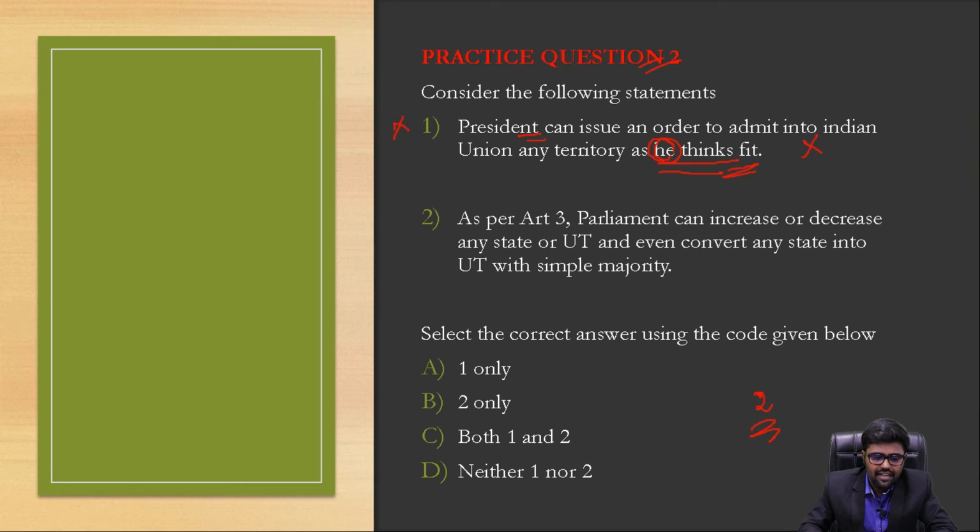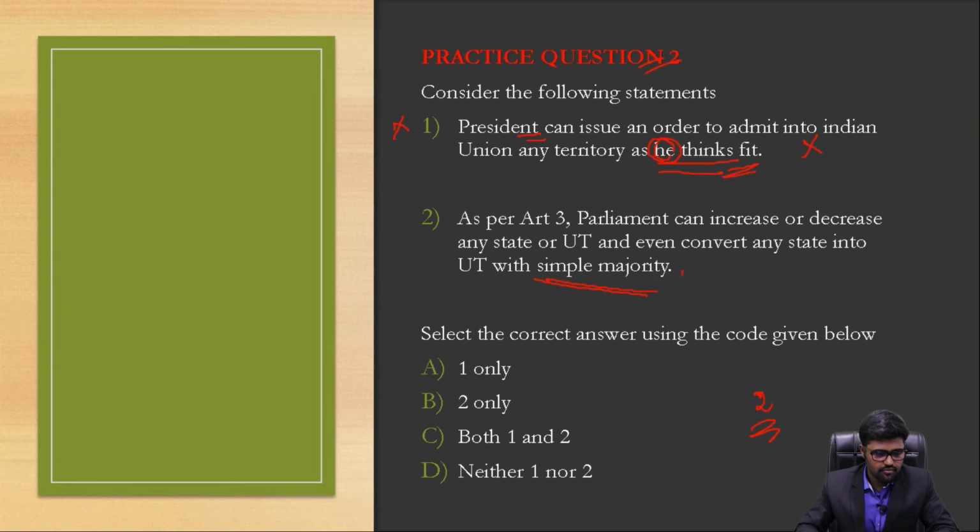As per Article 3, Parliament can increase or decrease any state or union territory and can even convert any state into union territory by simple majority. I'm sorry, while discussing the procedure, I failed to tell you that it has to get the permission of both Lok Sabha and Rajya Sabha, and it's just a simple majority. Remember this. They can also ask a very potential question where they confuse you by mentioning a special majority. No, that's not the case. If tomorrow Parliament wants to bifurcate any state, merge any state, or come up with a new union territory by separating a part of a state, it can be done by a simple majority.